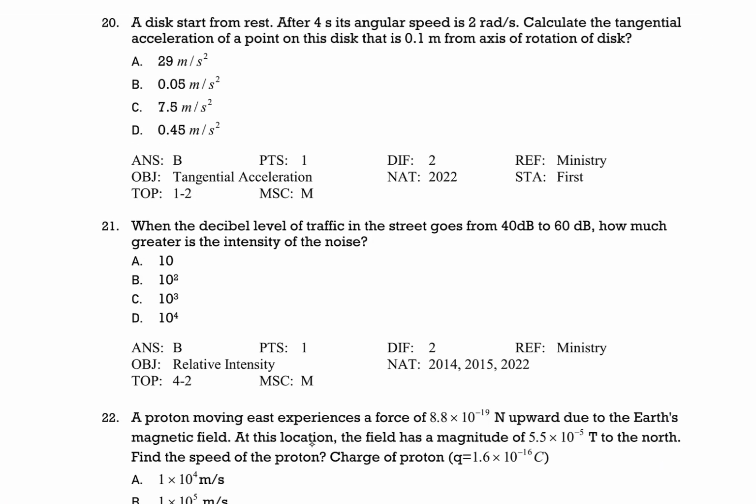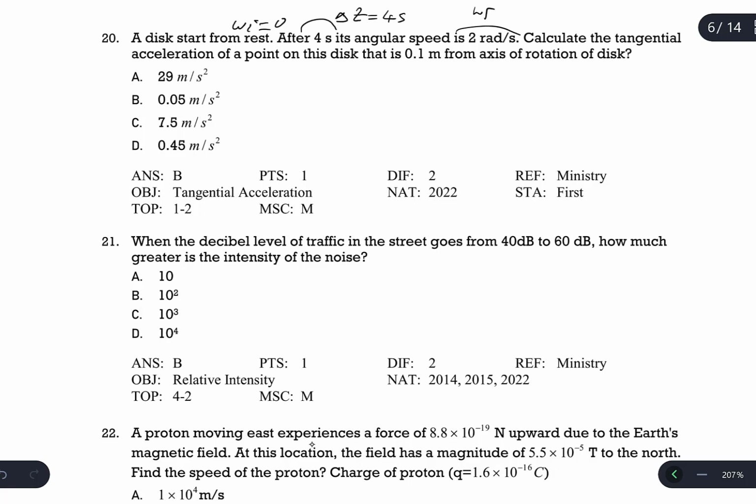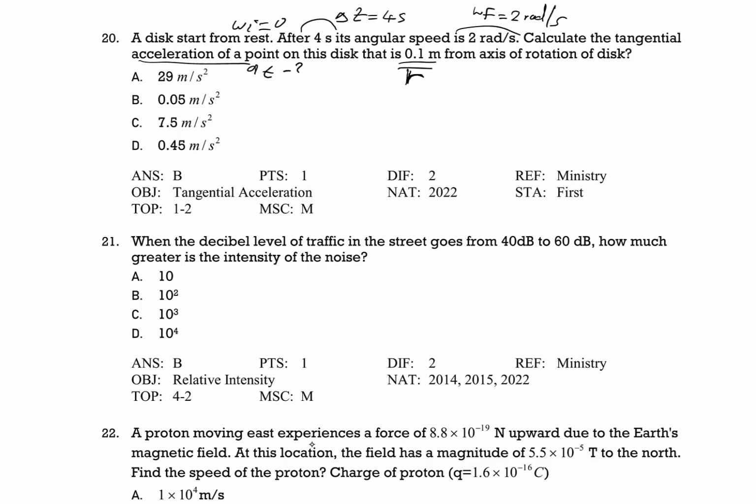Question number 20. A disk starts from rest, so its initial angular speed is 0. After 4 seconds, which is delta t, its angular speed is 2 radian per second, which is omega final. Calculate the tangential acceleration of a point on the disk that is 0.1 meter from the axis of rotation. So tangential acceleration AT is the question. At a distance of 0.1 meter from the axis of rotation means the radius of the path followed by this point is 0.1.